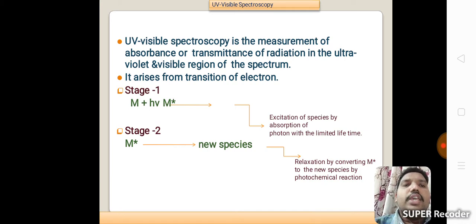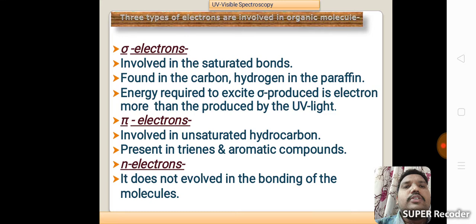Stage 2: M star produces a new species, that is relaxation, by converting M star to the new species by photochemical reaction. These are the stages involved in UV spectroscopy.